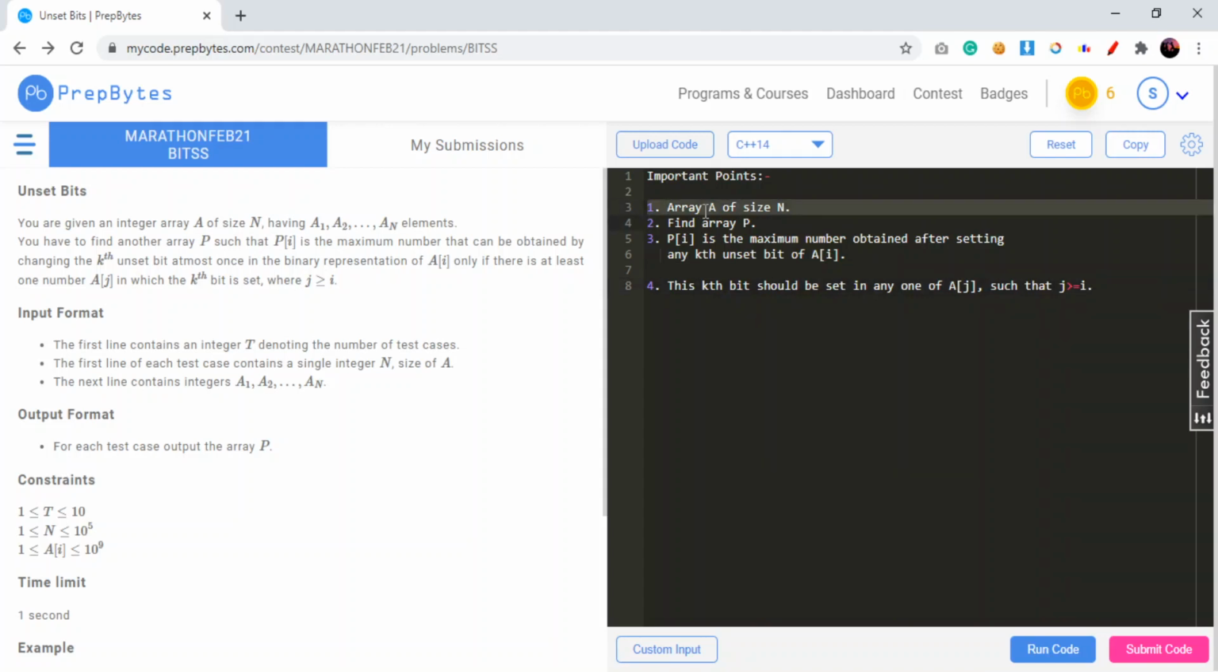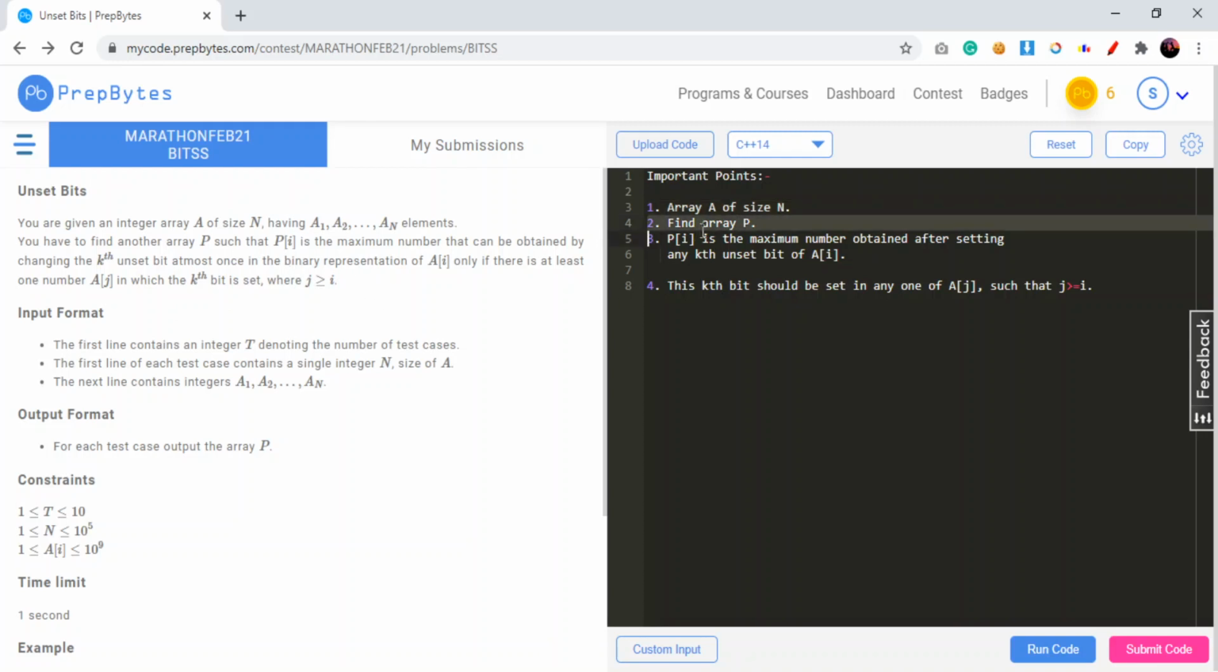So the first point is we are having array A of size n. You have to find another array P such that P of I is the maximum number that can be obtained by changing the kth unset bit at most once in the binary representation of A of I only if there is at least one number A of j in which kth bit is set, where j is greater than equals to I. What is the meaning of this particular line?